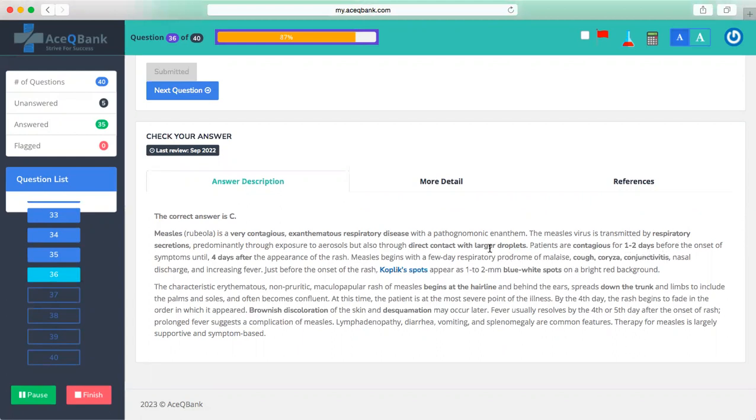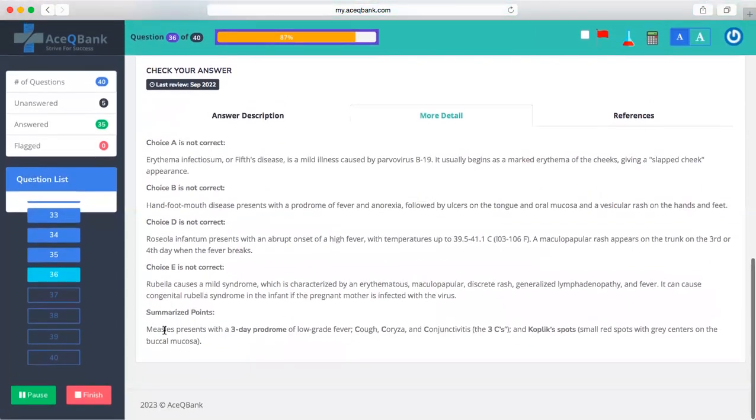Contagious for 1 to 2 days before the onset, 4 days after the appearance, and then the cough, coryza, conjunctivitis, discharge, fever, Koplik spots, the blue-white spots, and it begins at the hairline, down the trunk, and the brownish discoloration, desquamation. So they are telling you what happens at the first day, then second day, might be fourth day, all of this fever, and then lymphadenopathy, diarrhea, vomiting, splenomegaly are the common features. Therapy is largely supportive and symptom based.